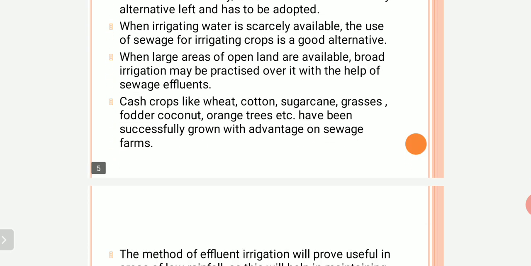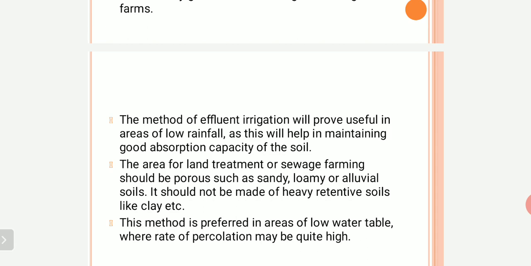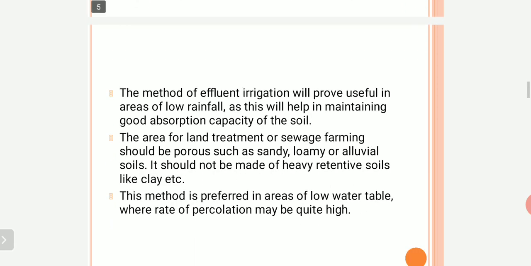Now what are more favorable conditions? See here, if there is less rainfall in an area, where the rainfall rate is very low, we can use this effluent irrigation. In addition, the method is preferred in areas of low water table where the rate of percolation may be quite high. And the last thing I already told you is that the area for land treatment or sewage farming should be porous, such as sandy loamy or alluvial soils. It should not be made of heavy retentive soils like clay, rock, etc. So this is all about disposal on land.